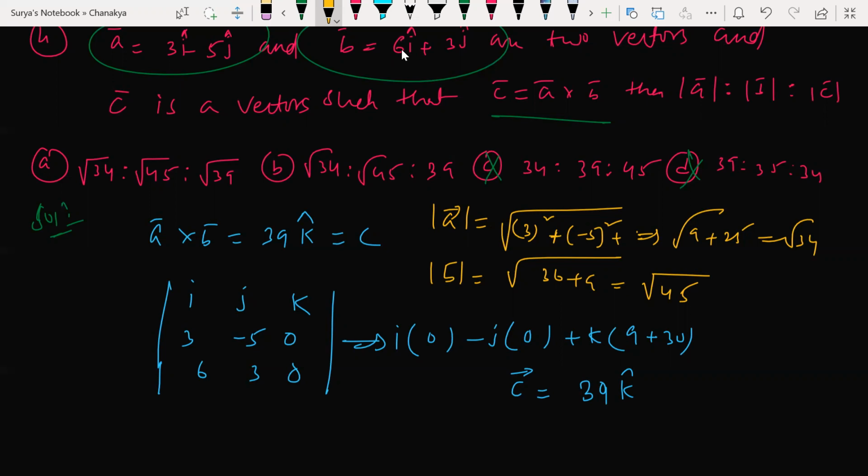How many of you are saying B option and how many of you say A option here? How many of you say A option? How many of you say B option here? Second option, sir.